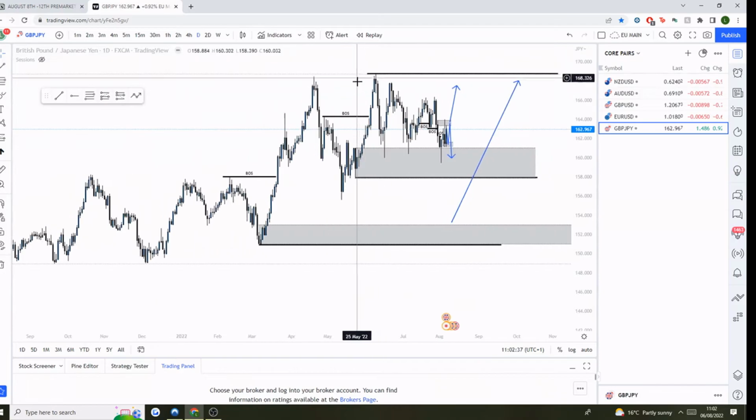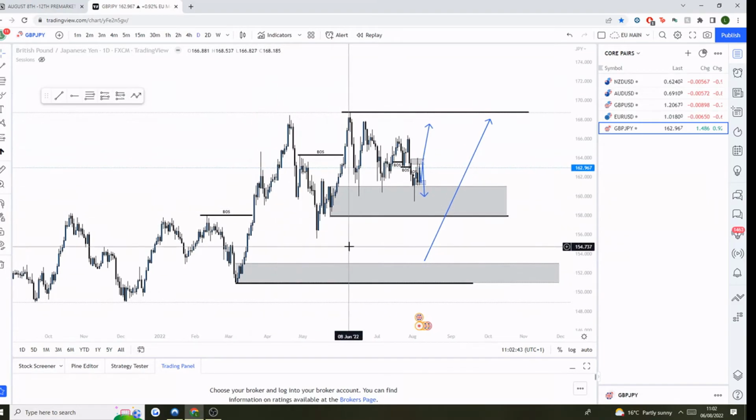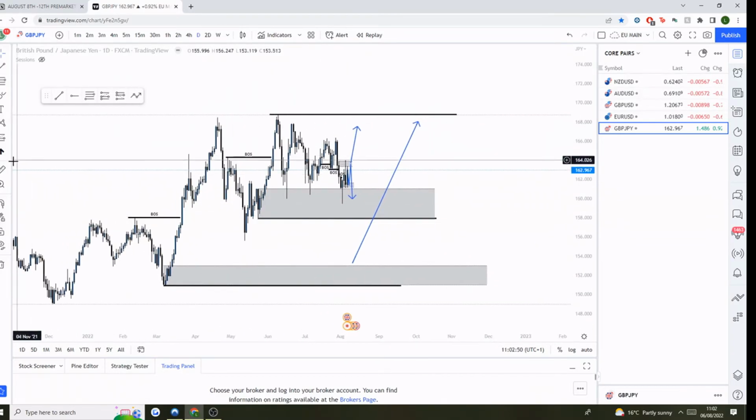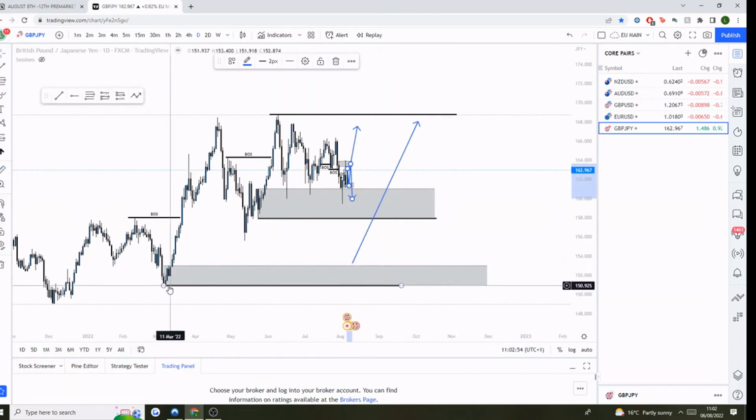Now what we can see within that, though, is that below this range down here, we've got a bullish order block, which currently is unmitigated, and we've got this imbalance here, which has not been filled yet. So for me, it still makes sense realistically for price to come all the way down here, another 1,000 pips down, to mitigate this order block down here.